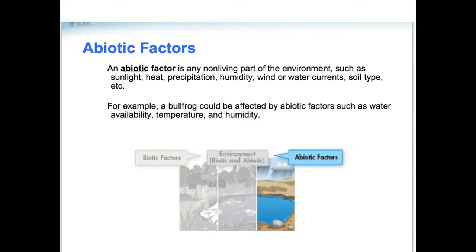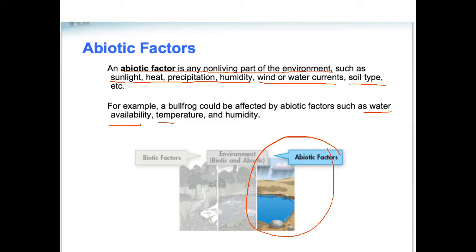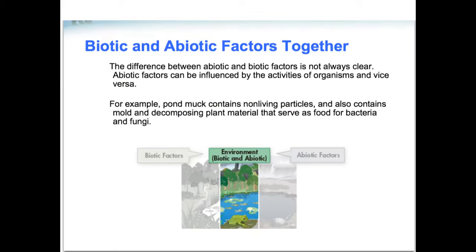Abiotic factors, on the other hand, are the non-living parts of the environment. There are lots of different examples like sunlight, temperature, rainfall, humidity, wind or water currents, soil type, any non-living factor that would affect an organism. For example, down below with the bullfrog, the abiotic factors are things like water availability, temperature, and humidity. The differences can sometimes be a little unclear. Abiotic factors can be influenced by the activities of organisms and vice versa.